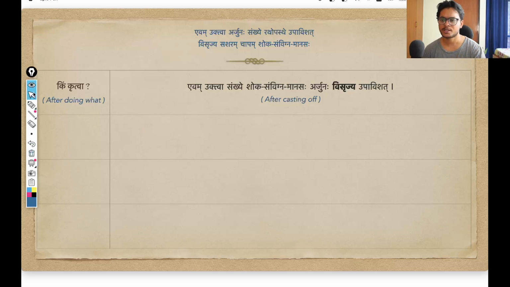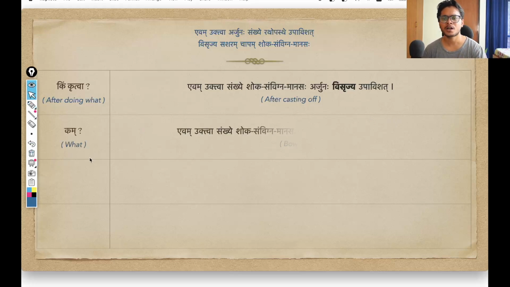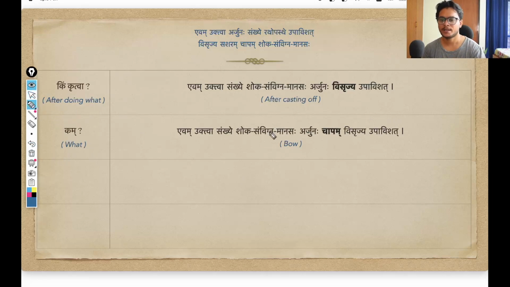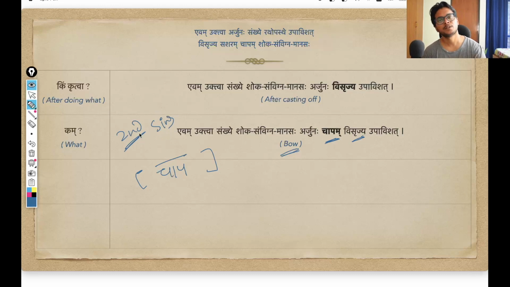So some new information is coming up. The immediate question, of course, will be after casting off what? And the response is chapam, that is his bow. So the pratipadik, of course, is chap. Chap means bow, that weapon that Arjuna was carrying. Since this here is the object, the karma of this action, that after casting off the bow, it is of course in second case, dvitiya vibhakti. Only one bow, so ekvachan, singular. So chap in second vibhakti, ekvachan, becomes chapam. That is what we see in the shloka. So that is the sense.